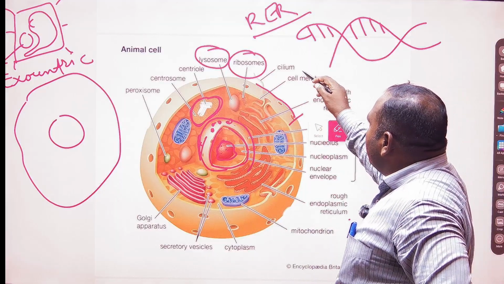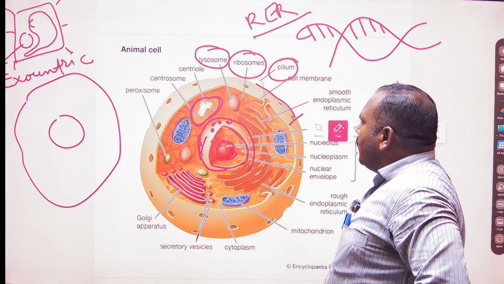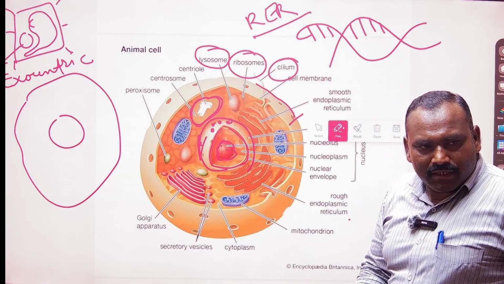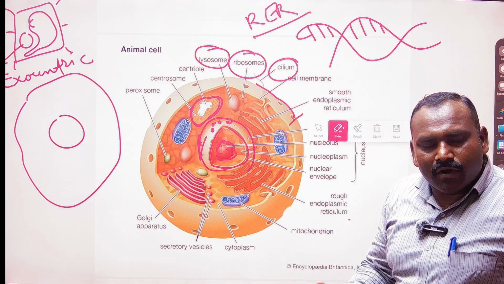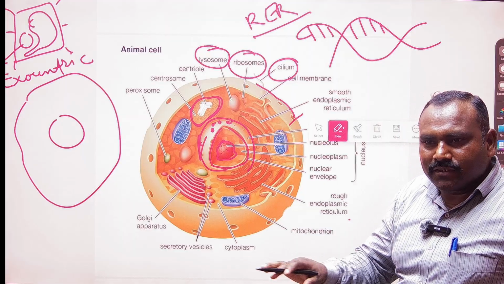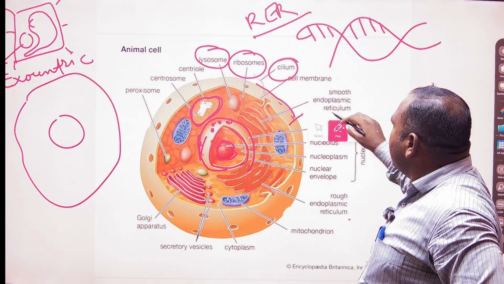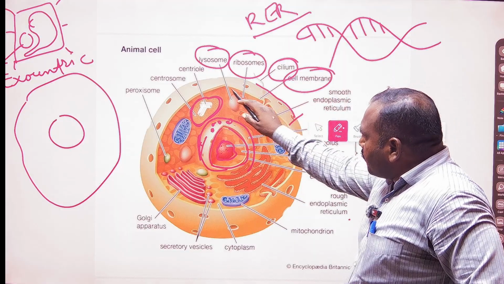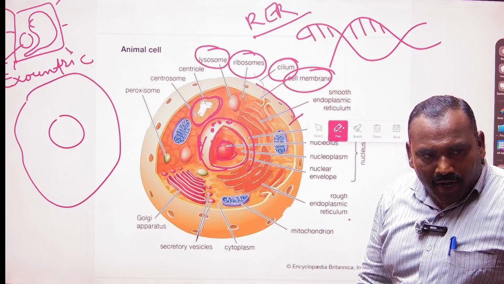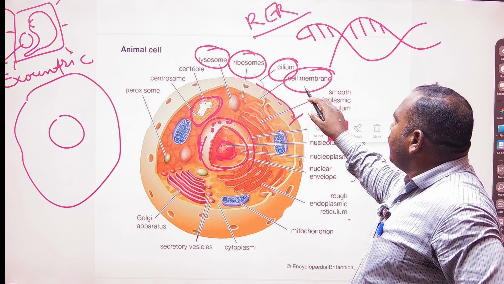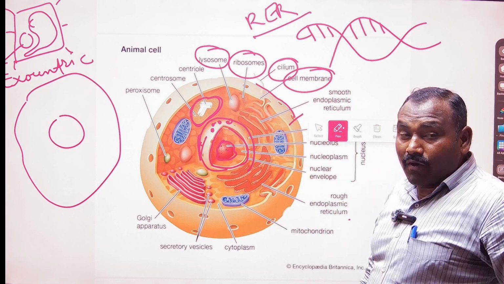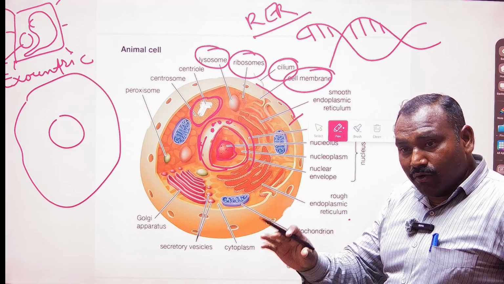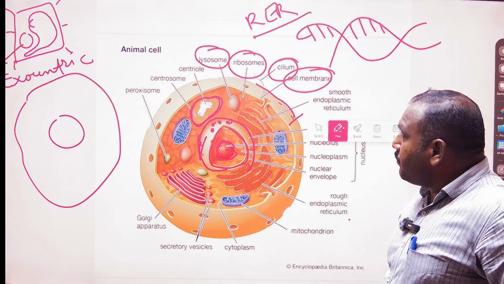So coming to the cilia, which is supposed to be not very prominent in the developed organisms. For lower organisms, in prokaryotes, we can see cilia and other locomotory organs. The cell membrane, it is supposed to be the cell of the animal. It is not a plant cell. We see the cell membrane in the animal cells, whereas the cell wall, made by cellulose, is very tough in the plant cells.